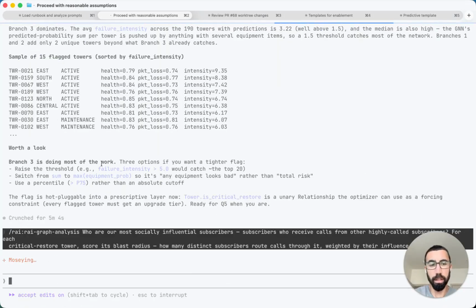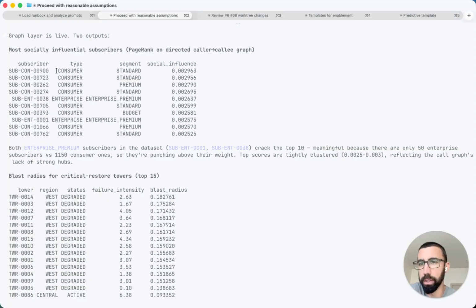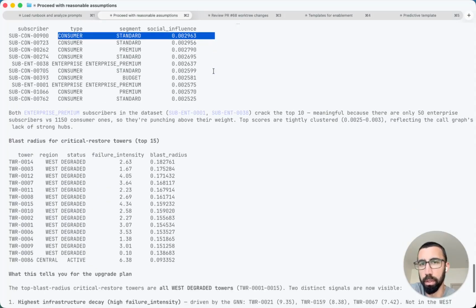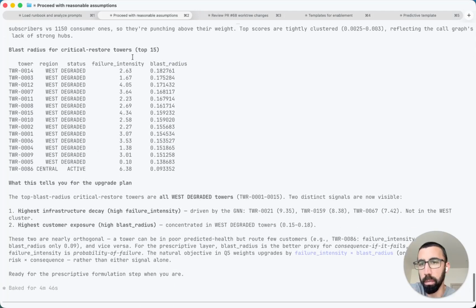But of course, our business isn't just about the infrastructure, it's also about our subscribers. So we're going to look at the impact of these failing towers on our customers and use that as yet another input to our allocation plan. Thanks to graph reasoning, we now understand which subscribers are most influential and most important to keep happy, and the blast radius of the different towers.